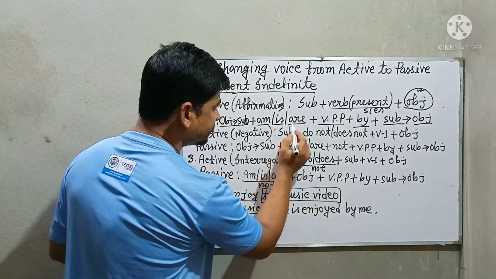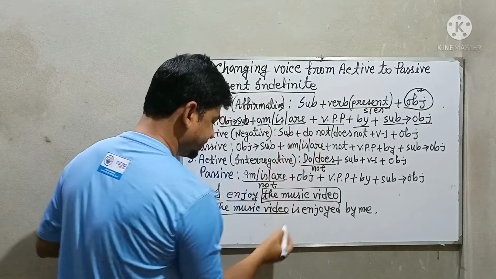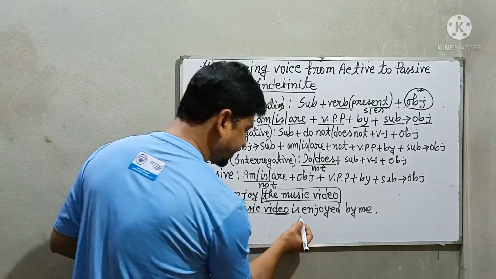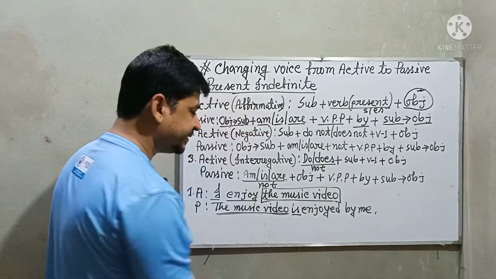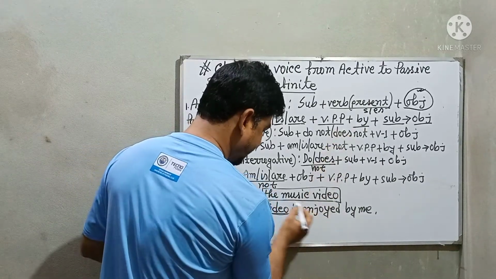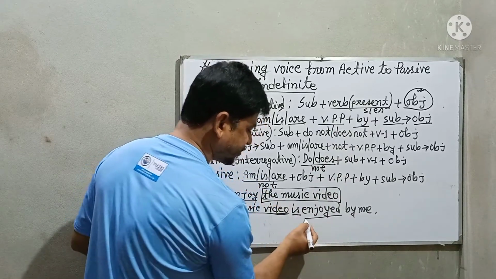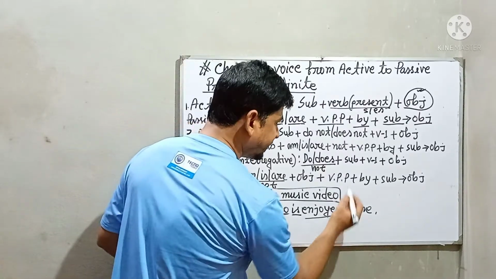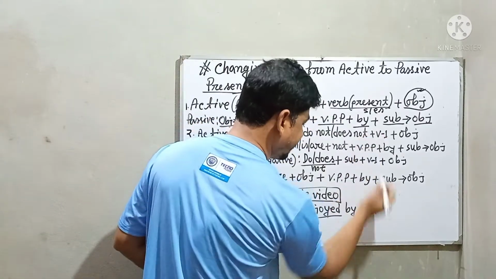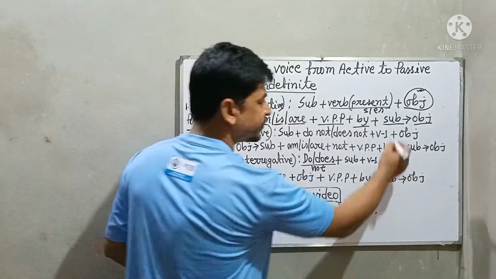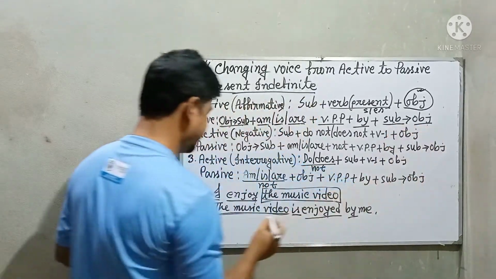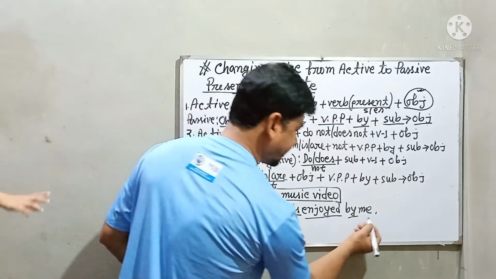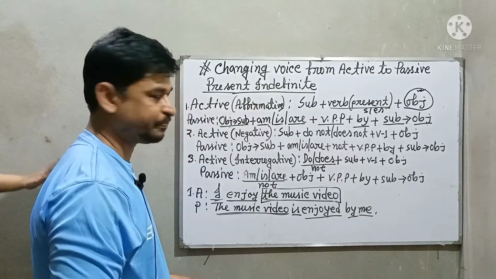Then according to the structure, am, is, or are. We know the subject is third person singular number, and that's why we have used is. Then the past participle of the verb enjoy has become enjoyed. Then after this you have to use by, then you have to convert your subject to object. Here our subject is I. We know that the objective form of I is me, and that's why we have used me.